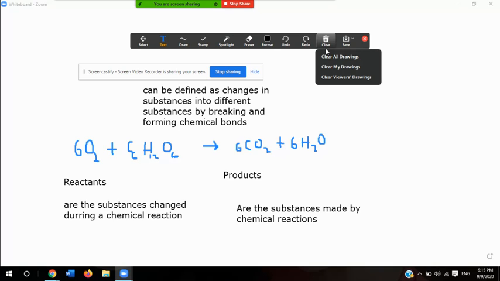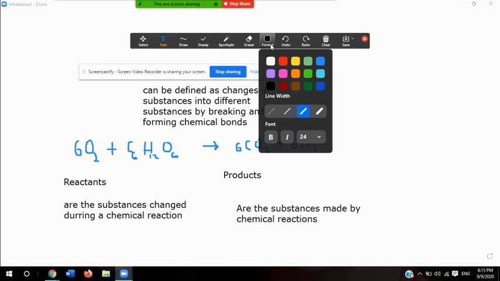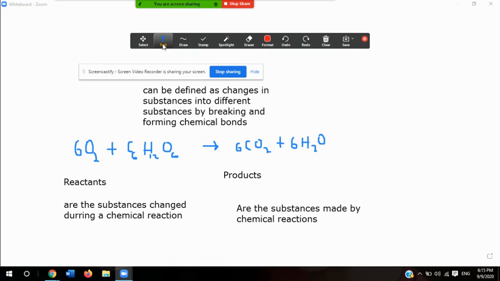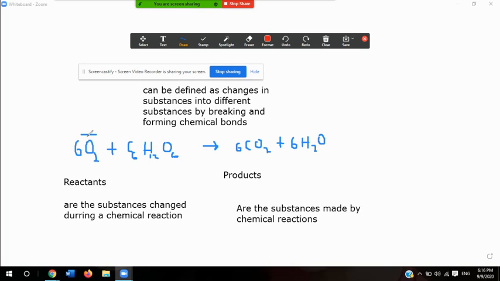Now, reading from your book, it says chemical equations are used to show what happens during a reaction. The overall equation for the process that changes oxygen and glucose into carbon dioxide and water is this right here, and let me use a different color to illustrate it. This right here is a chemical equation.